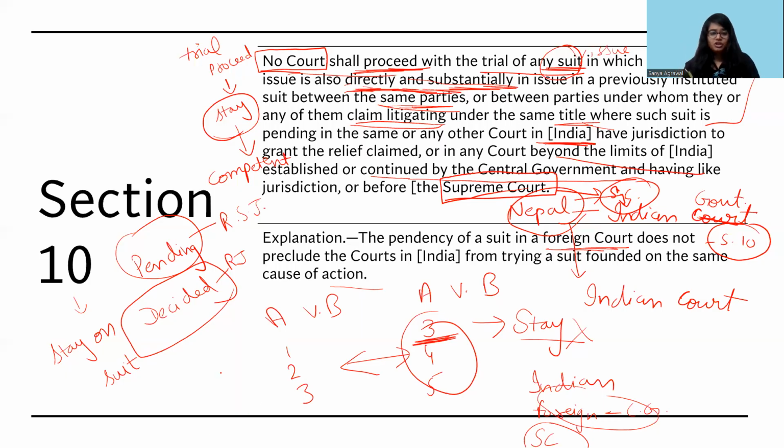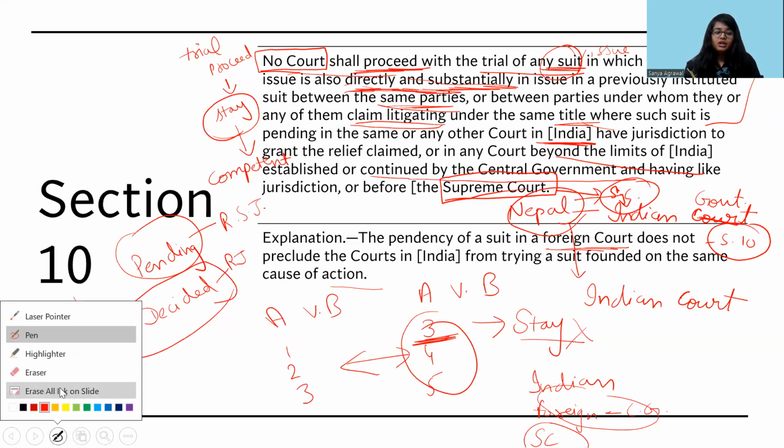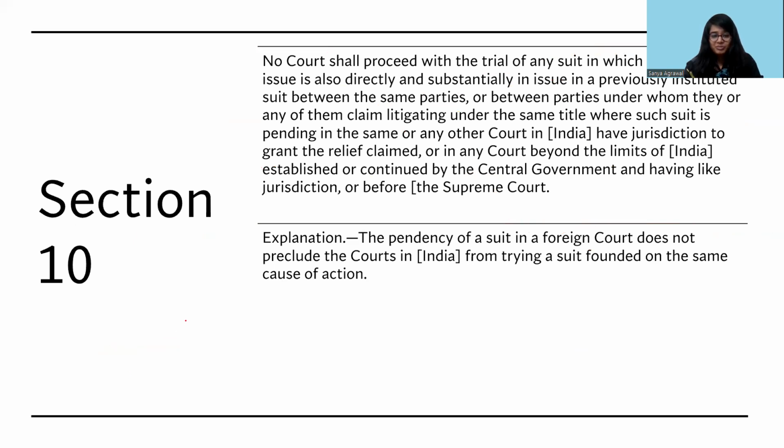There is nothing much to be explained in this particular provision. It is almost similar to Section 11. The only difference is that it is filed during the pendency of the suit, only when one suit is pending. The definition to determine what is a former suit and a subsequent suit is different.